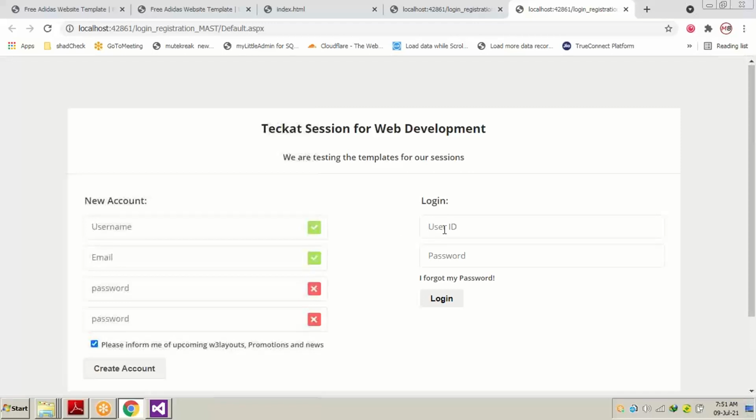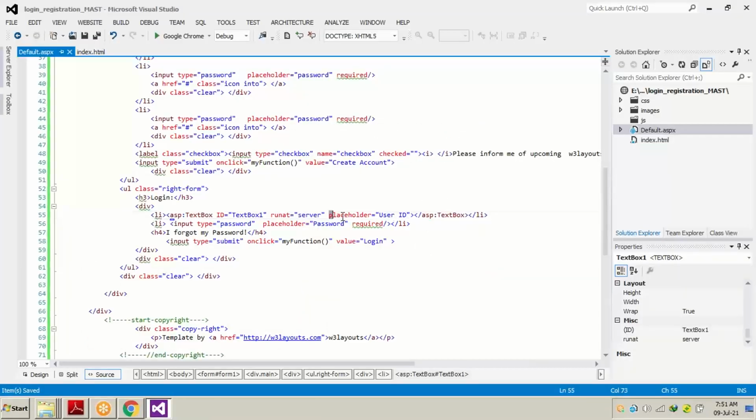Means if the text box doesn't have any data, the placeholder is going to work. If we start writing inside the text box, the placeholder, which denotes what we have to write inside the text box, disappears. It's a very interesting property of any text box. Okay, the same thing we are going to use for the input text box of password also.